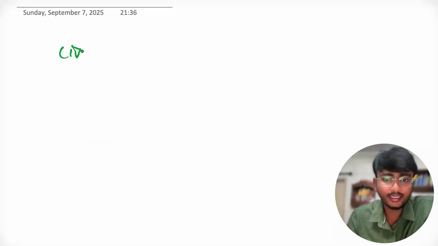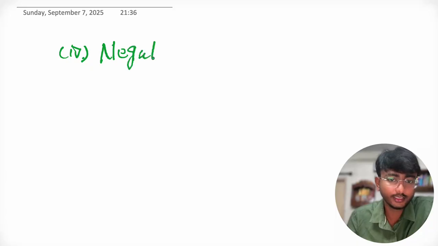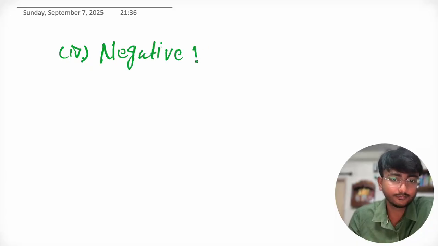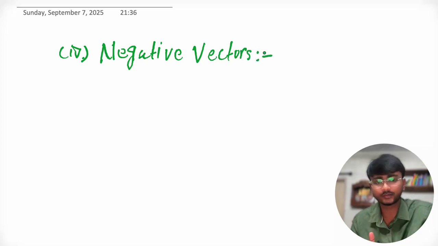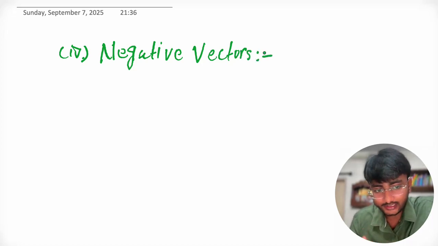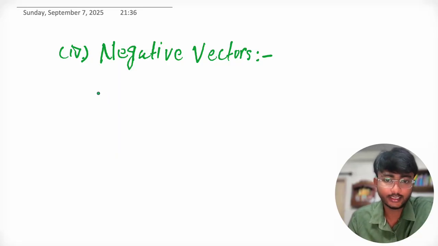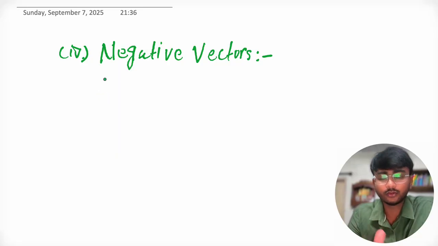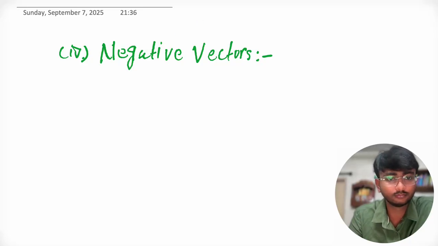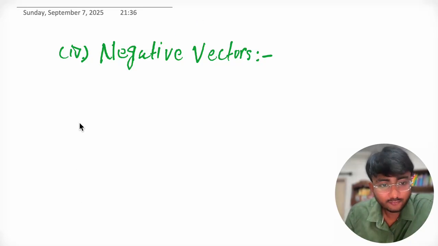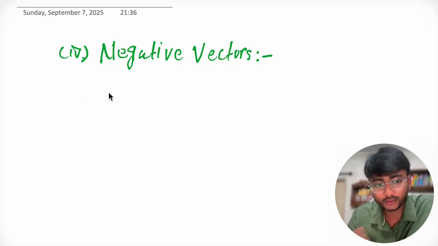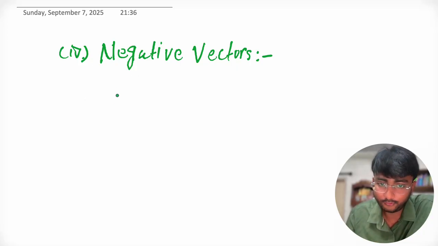Fourth is negative vector. Negative vectors. Okay, so hold on for a second. Negative vectors are those which have the same magnitude but opposite direction.